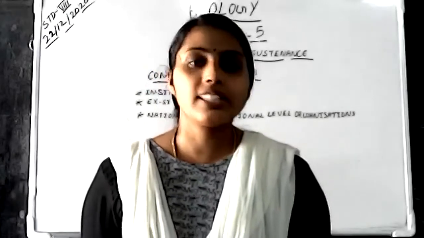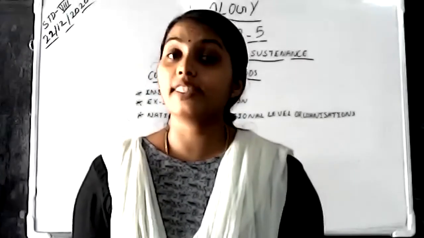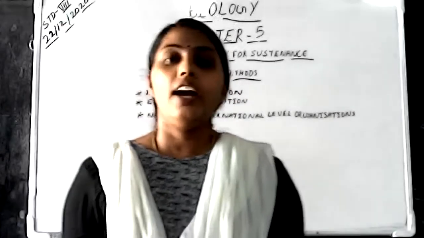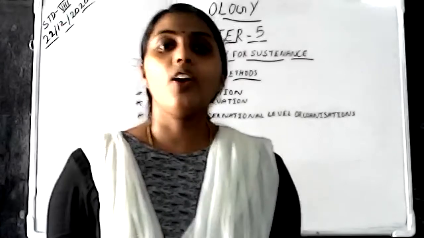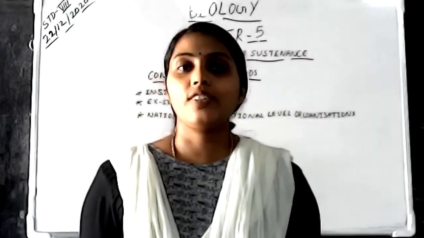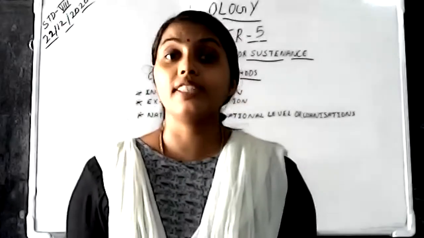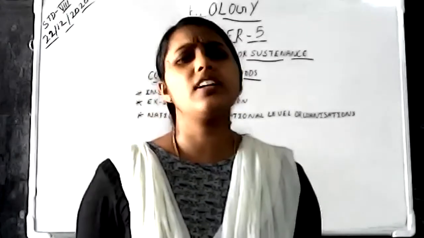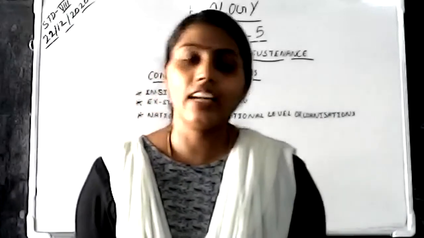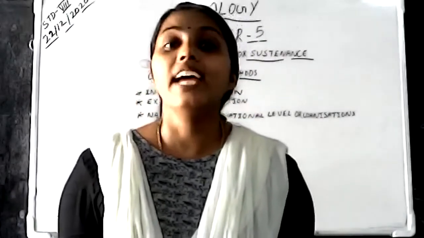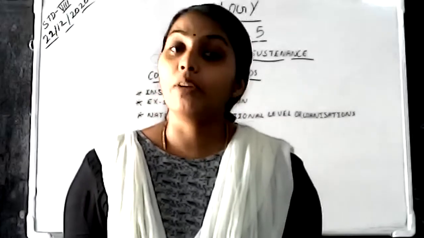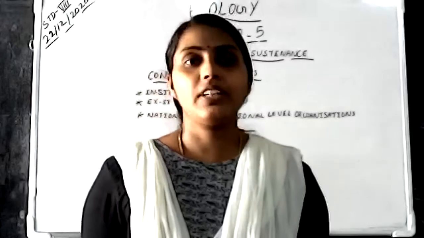In the previous class we studied conservation and the conservation methods. We know that if we are not protecting our biodiversity, the different kinds of plants and animals that we are seeing around us, what happens? They will get destroyed or become extinct. When extinct, there will be no more of them on our earth. Is it clear for you?